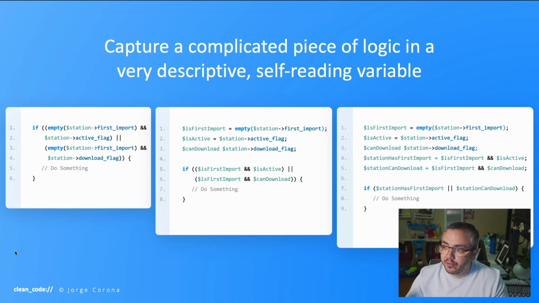And one thing to know here for variable naming, I do love is, can, and has before a variable, because it just makes it easy to understand versus just saying first import. Like what? Is first import? To me, that sounds true or false. Yes, no. Can download. Yes, no. Has access. Yes, no. You know, like these are just Boolean yes, no. As I read in my head, it just makes sense to me, at least. But remember, clean code is an art. So your opinion could be a little different.